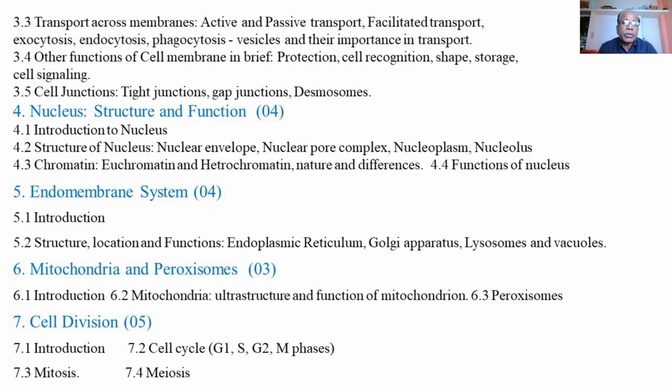Then the second type of cell division is meiosis, which is the reduction division. In the process of mitosis, chromosome number is kept constant, so diploid to diploid. The dividing cell has two sets of chromosomes, and the newly formed daughter cells also have two sets of chromosomes.